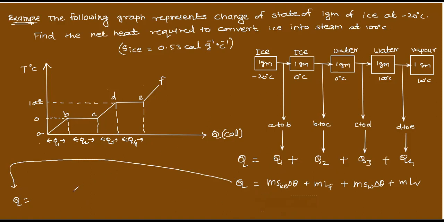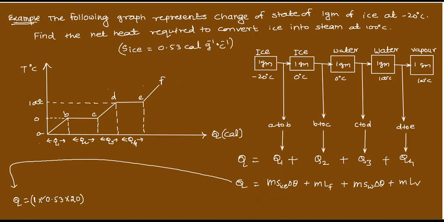Mass is how much here? 1 gram. 1 into specific heat of ice, they have given 0.53. Delta theta is how much? Delta theta: 0 minus minus 20. How much are you getting? 20. Understand delta theta? Is that clear?